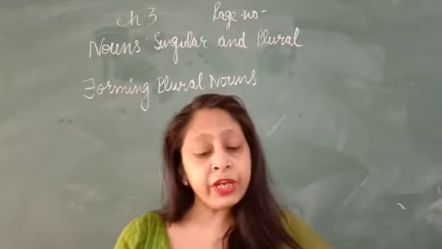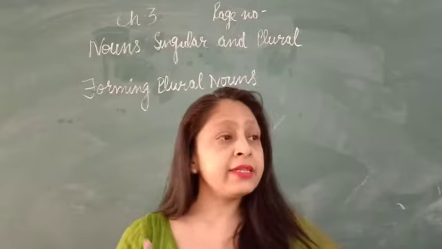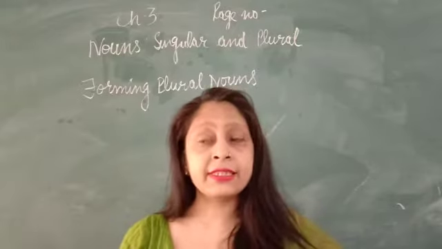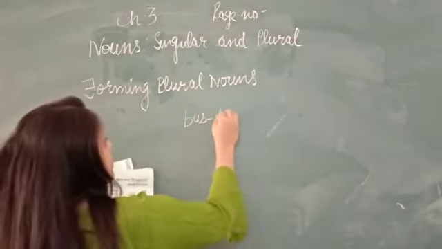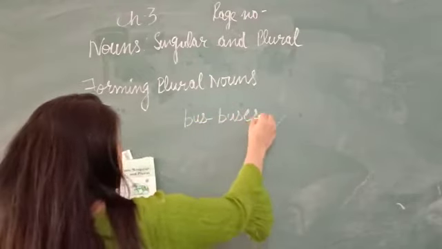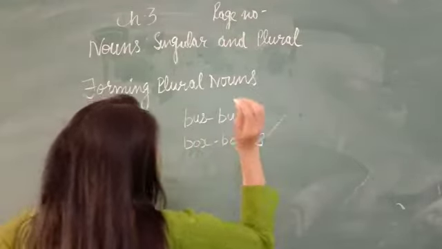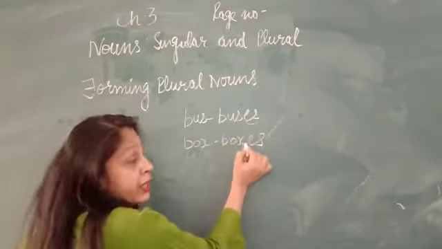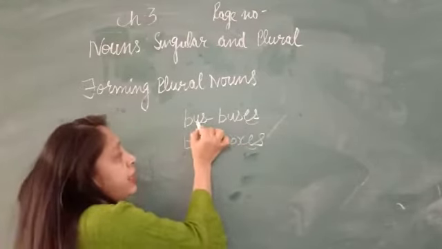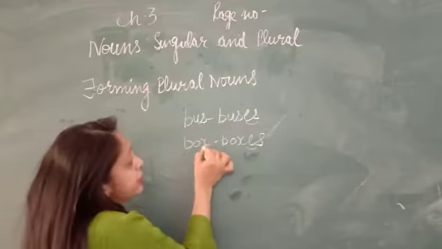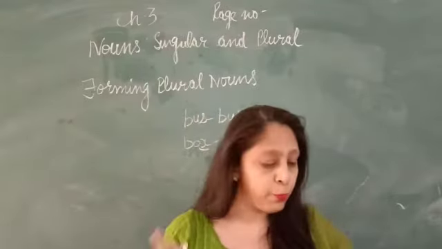Second, we add es to the nouns that end in the letters s, sh, double s, x or ch. For example, bus, buses; box, boxes. So here we add es to make their plural form because these nouns end with the letter s, or these nouns end with the letter x. So here we add es to make their plural form.